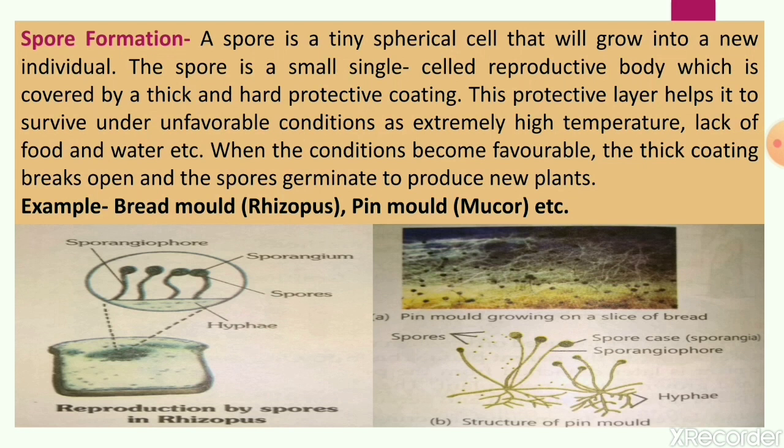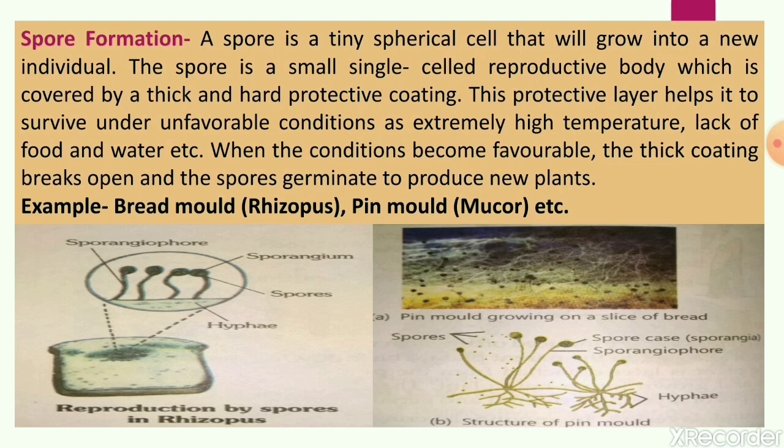Now spore formation. Spore formation takes place in a large number of fungi such as bread mold, meaning Rhizopus, as you can see on the bread. Pin mold is also found on bread and edible items.